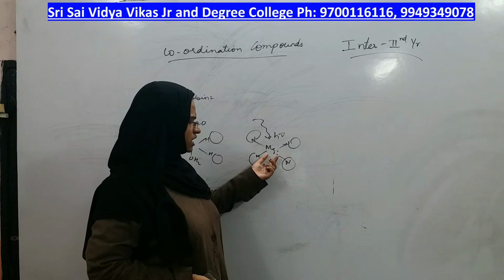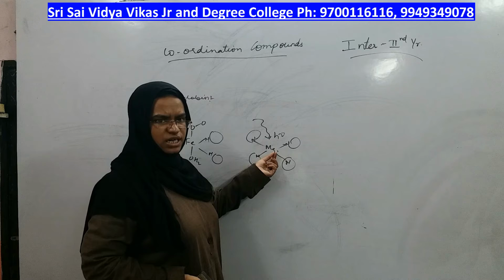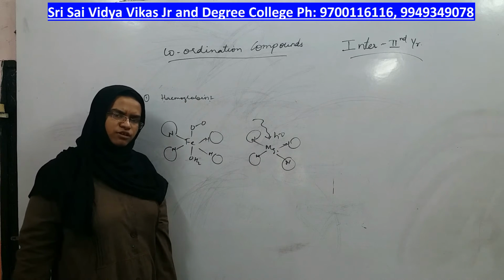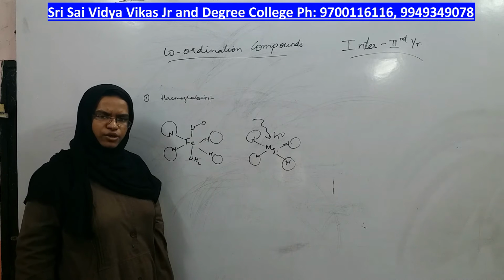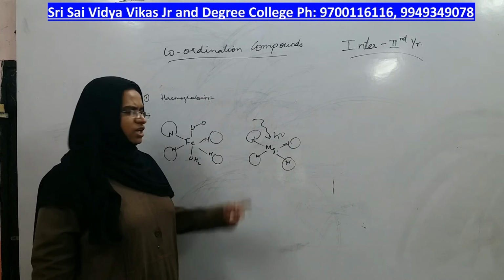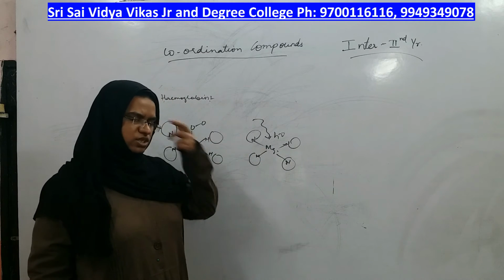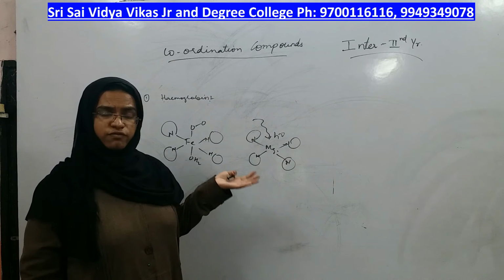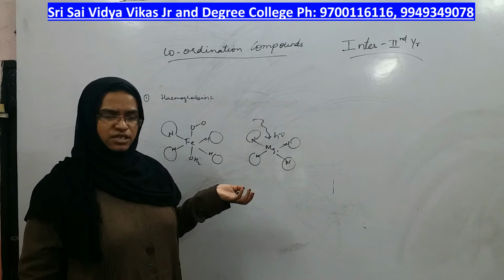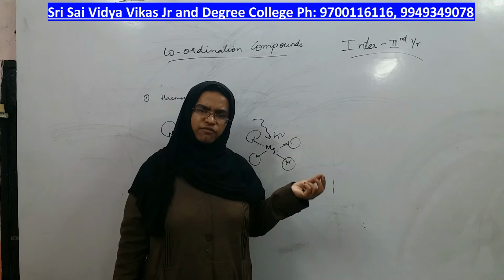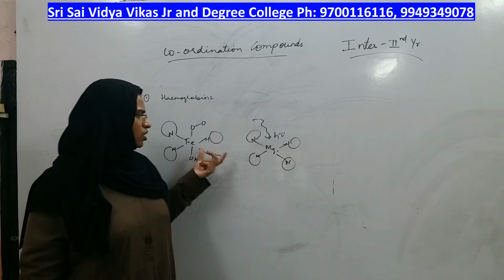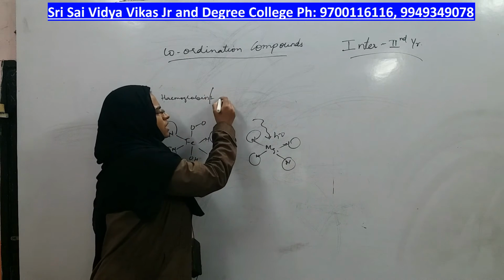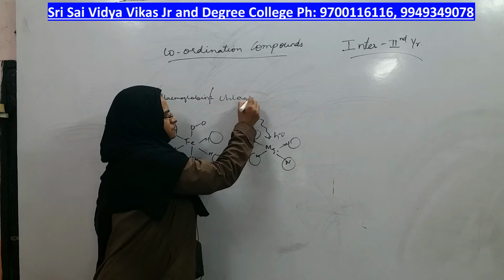So, with that coordinating capacity of magnesium as a central metal, it is able to take light energy and perform photosynthesis, converting carbon dioxide and water into starch, right? If that coordinating capacity of magnesium as a central metal was not there, chlorophyll photosynthesis, which is such an important process, would not have taken place, right. These are the important coordination compounds in the human body and plant body: hemoglobin and chlorophyll.